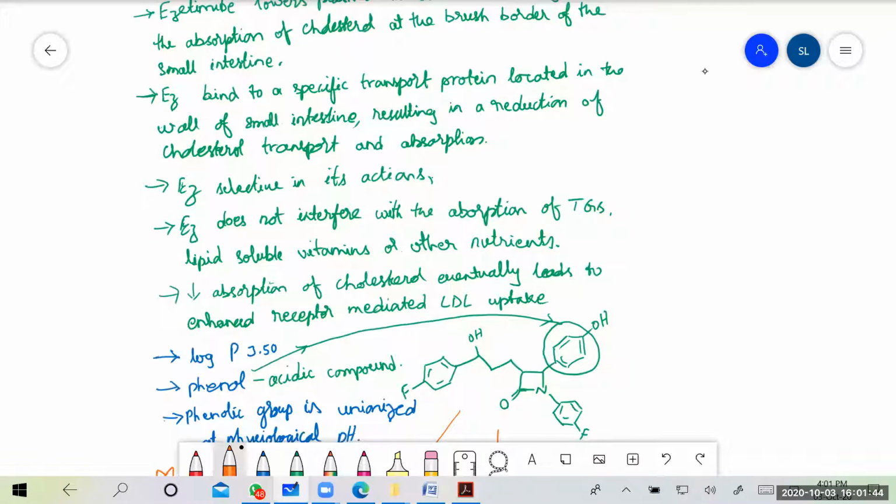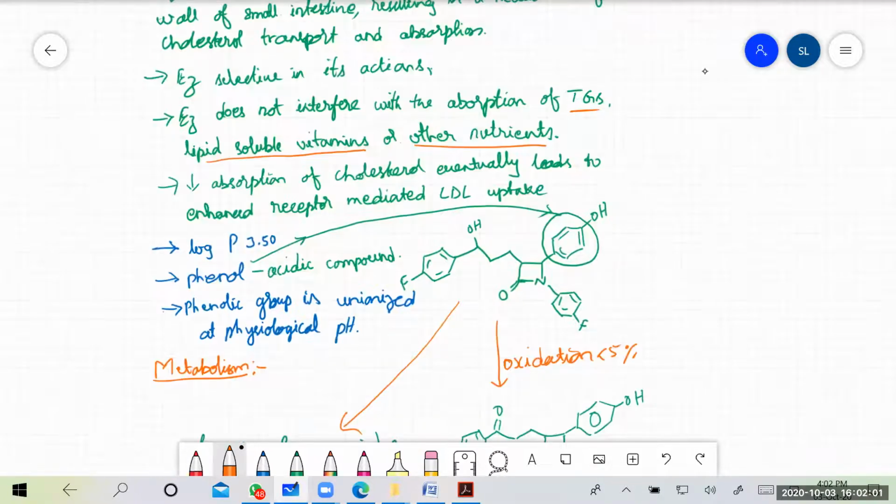It does not interfere with the absorption of triglycerides. This is one important feature, and it also does not interfere with the absorption of lipid soluble vitamins or other nutrients. It is specific to only cholesterol.